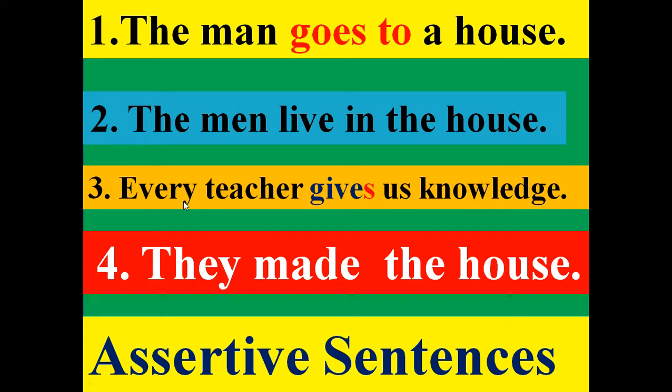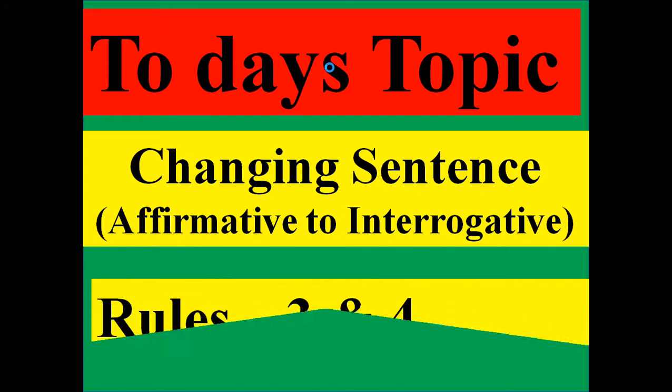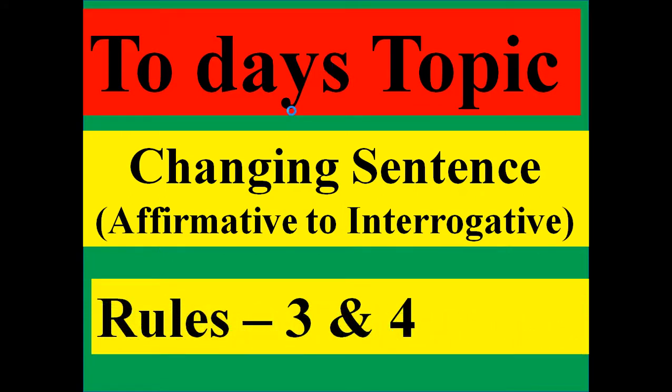And last, number 4. They made the house. So, dear students, these are the assertive sentences. We can change these sentences into interrogative. So, our today's topic is changing sentence affirmative into interrogative, part 2, rule number 3 and 4.